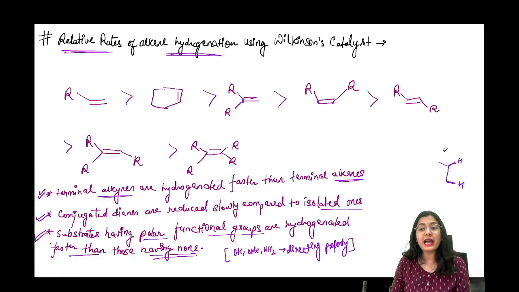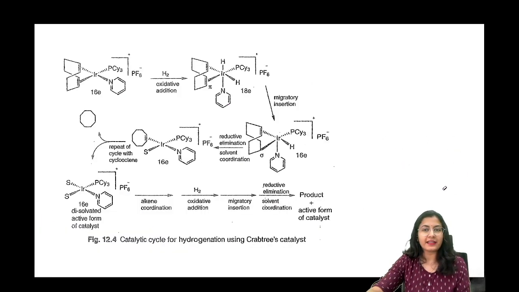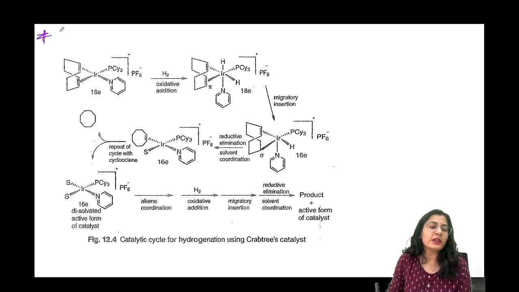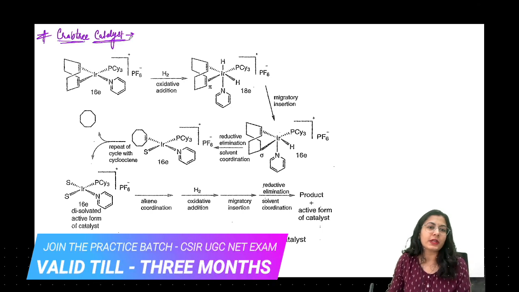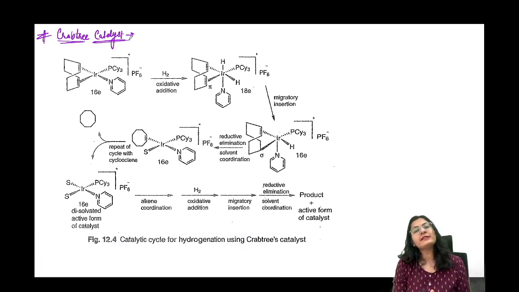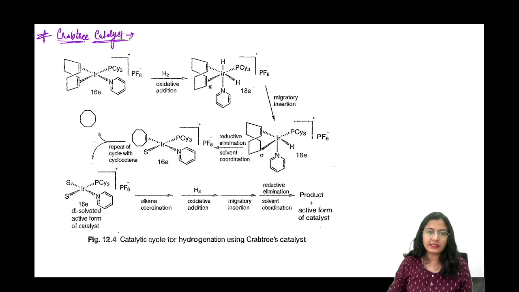We will also see how the Crabtree catalyst is reacting and whether it also shows the directing property. ठीक है, तो देखो दो ही catalyst important है. So we are going to look at the Crabtree catalyst. Okay, very interesting this one. So the mechanism is very simple. It's not like the Wilkinson's one. It's a little bit different. ये देखो, different क्यों है? Because you are not having the active catalyst right over here. ये जो catalyst है, this is not exactly the active catalyst. देखते हैं what is happening.